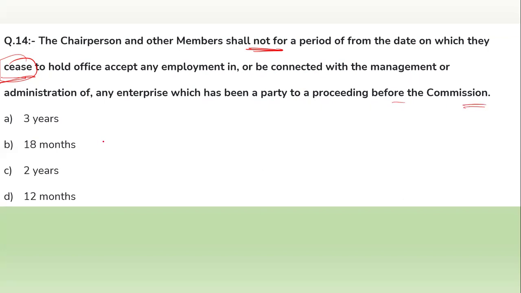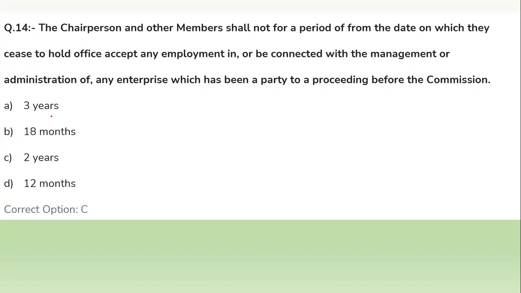So what will be the right answer to this question? That is option C, that is 2 years. The 2 years period from the date on which they have ceased. So 2 years from the date is provided for the chairperson and the other members.